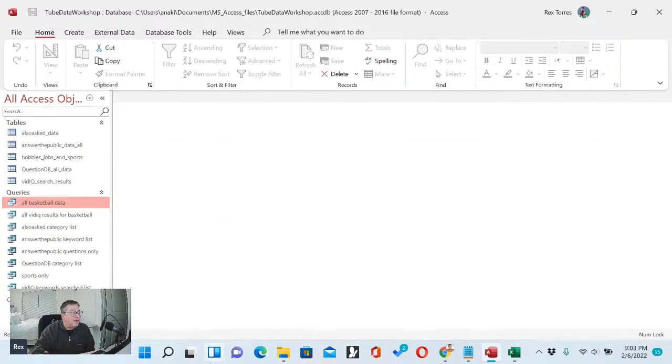Okay, so now we got that over there. Let me get my mouse going over here. Okay. All right. Now, there is a real cool tool called vidIQ, which you can use for entering keywords. And these return the search results from search engines such as Google. And these will tell you how many searches there are for keywords related to basketball.